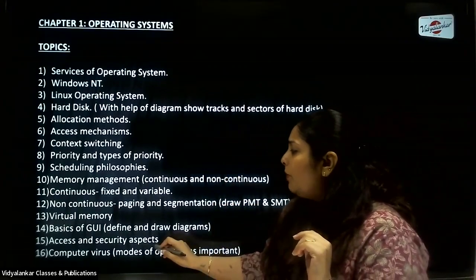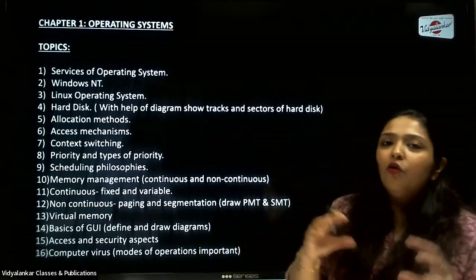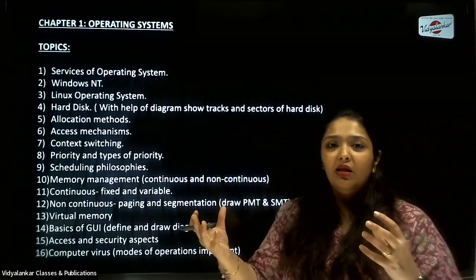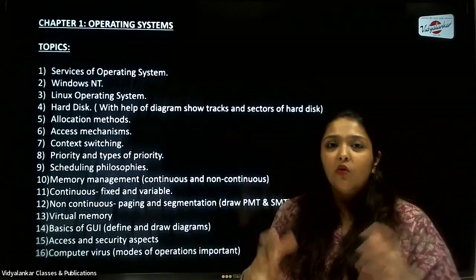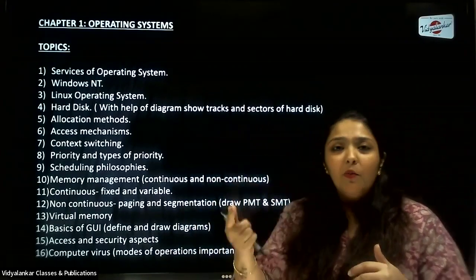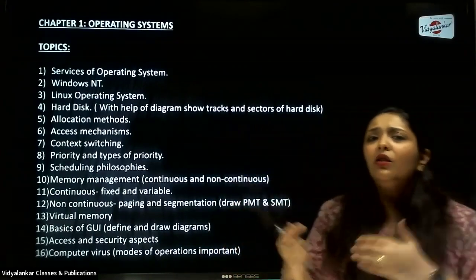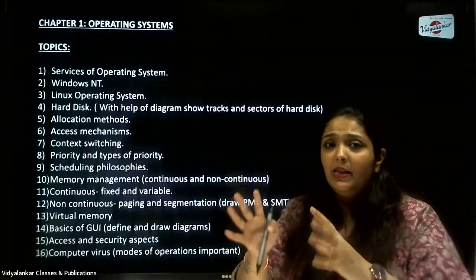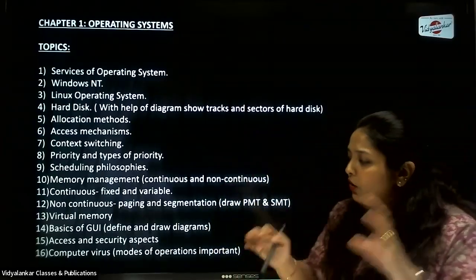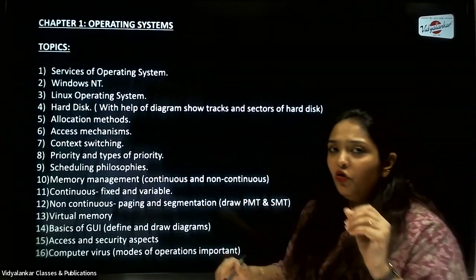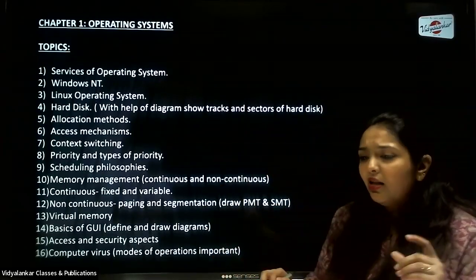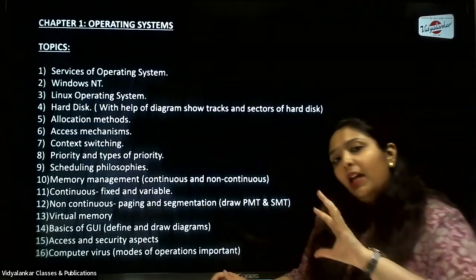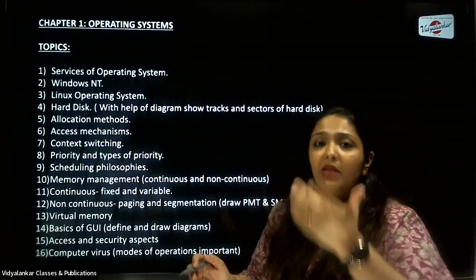Okay, then we talk about access and security aspects. So whether it is a one-time password which the user is using to secure their account, or the fingerprint or the biometric, mention these points. You have to basically mention that you don't want some unauthorized person to access your system. So how do you prevent it, what measures do you take? That you have to write in this answer. Again, it might be asked for 3 marks, completely theoretical. Questions can even be asked on these in the MCQs.